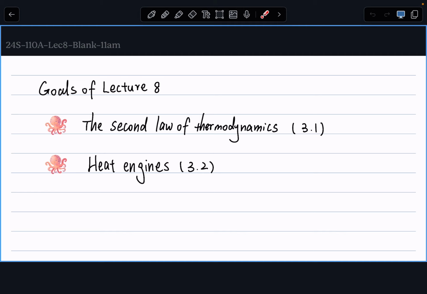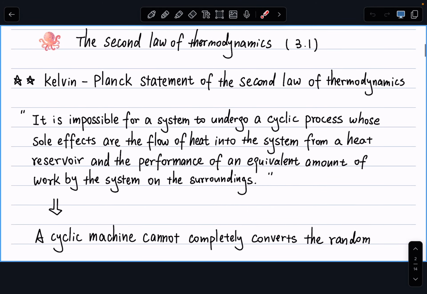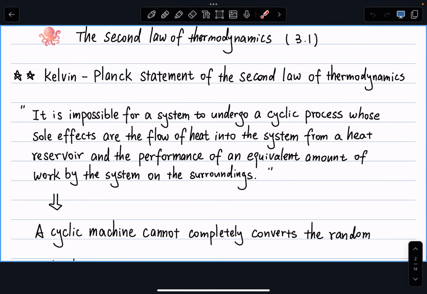So, getting started on our first goal of today, which is the second law of thermodynamics. We'll read these laws together, and hopefully it will make sense at the end of chapter 3. So right now, let's just read it together. Some of the terms might not make sense to you, but it's okay. We'll talk about them. I have two different ways to talk about the second law of thermodynamics.